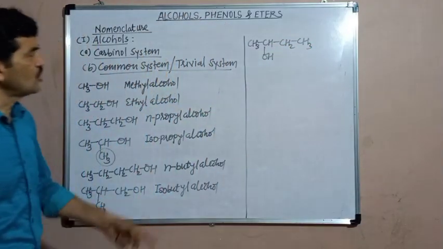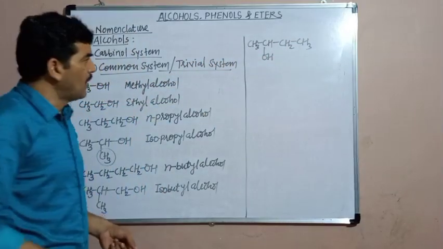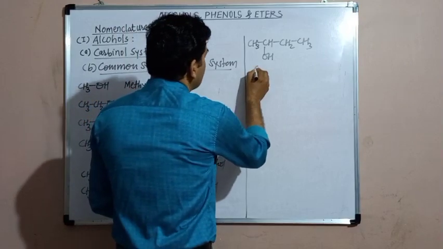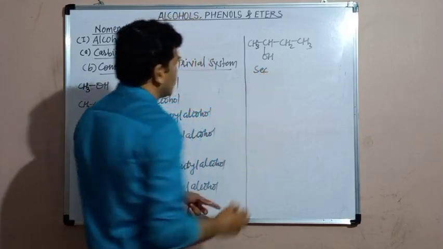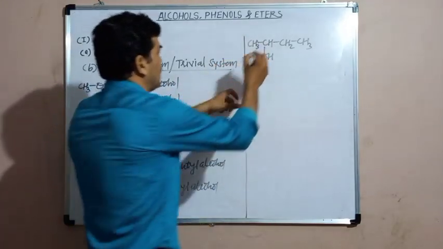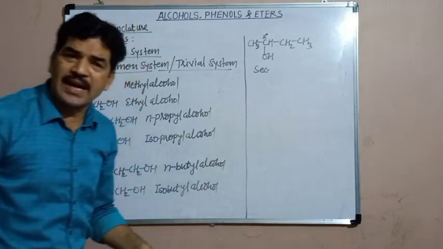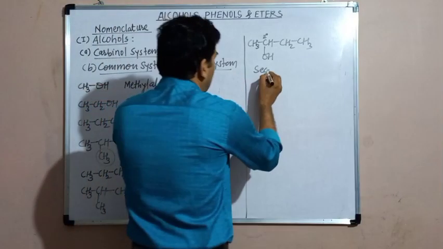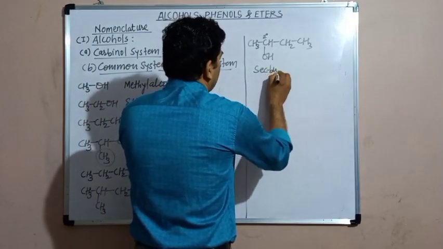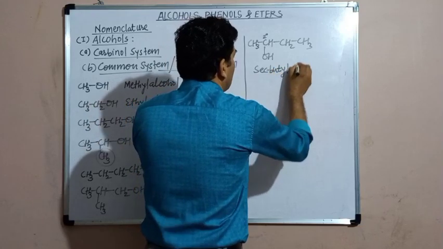In this case also, the total number of carbon atoms are 4, therefore it is also a butyl group. But here the suitable prefix is secondary, because here the hydroxy group is attached to a secondary carbon. This carbon is secondary carbon. Hydroxy group is attached to the secondary carbon. Therefore, its prefix will be secondary. Name of the alkyl group is butyl, and therefore its common name becomes secondary butyl alcohol.